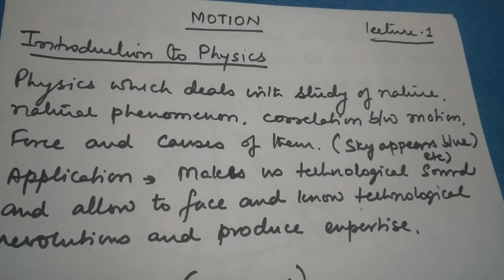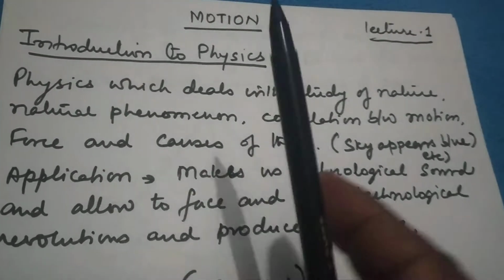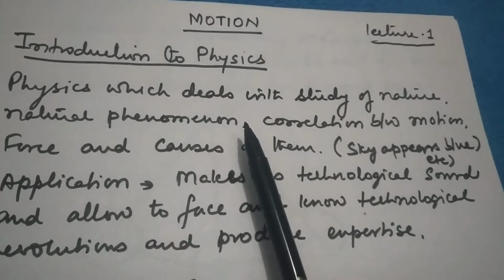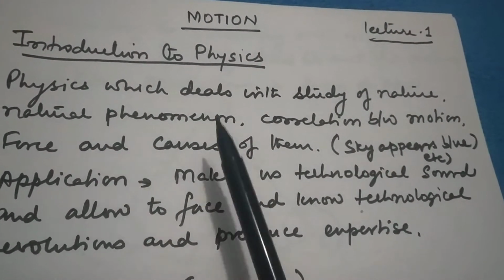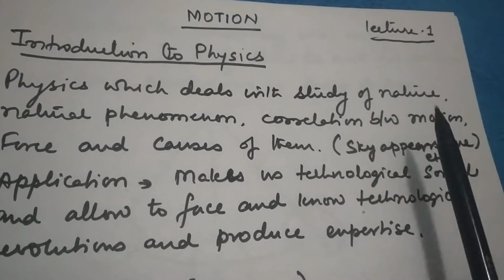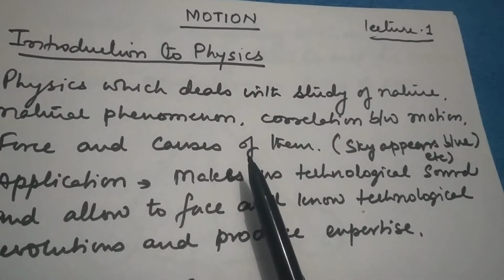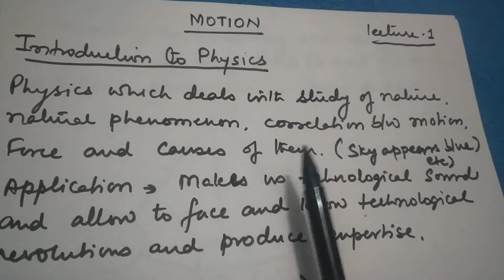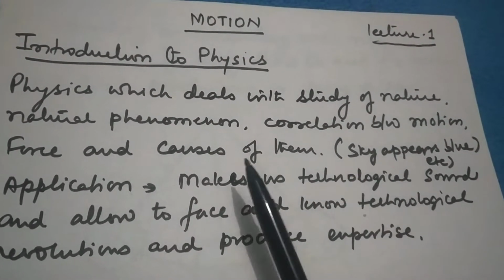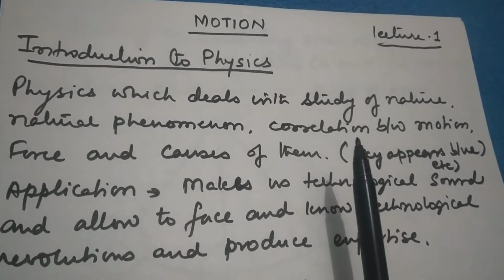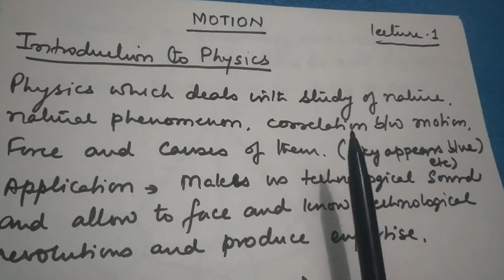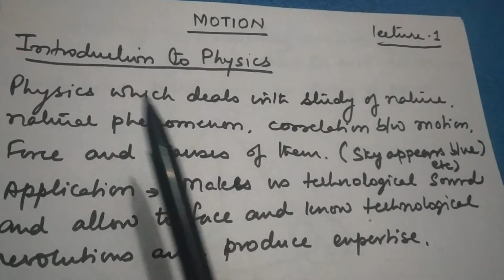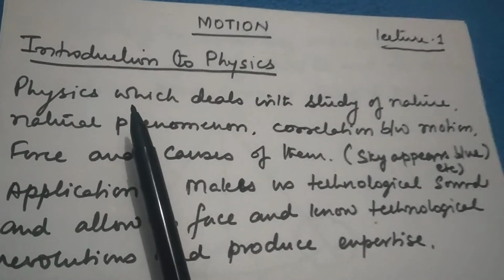Before I start the chapter, there is a small introduction for the subject physics. Basically, physics is a subject which deals with the study of nature, natural phenomena, and their correlation with motion, force, and causes. Everybody knows that the sky appears blue, but the reason we get from physics. Similarly, a rainbow is formed, and the board appears white or green. All these things which are happening all around us, the reasons will be obtained from the subject physics.